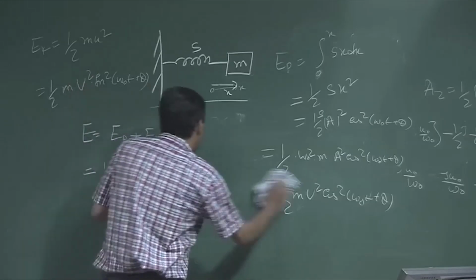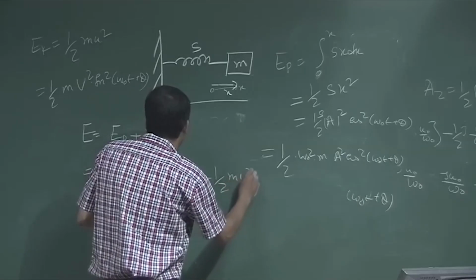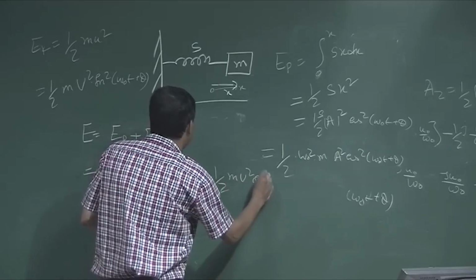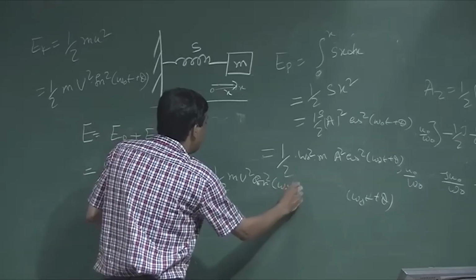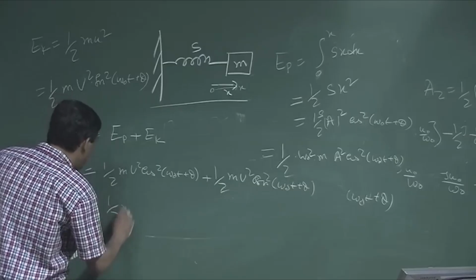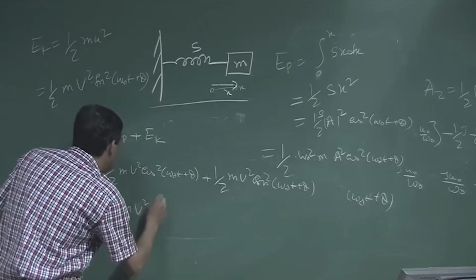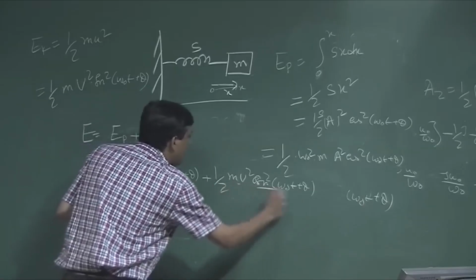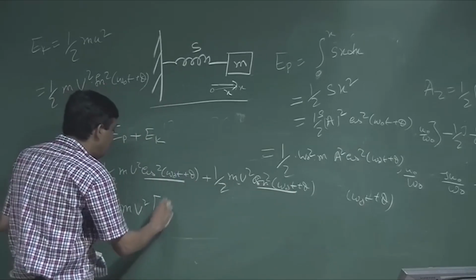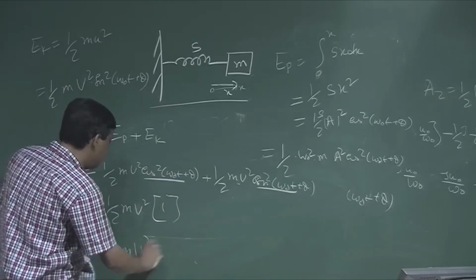If I take the common half m capital U square, then cos square theta plus sin square theta is equal to 1. So it is half m into capital U square.